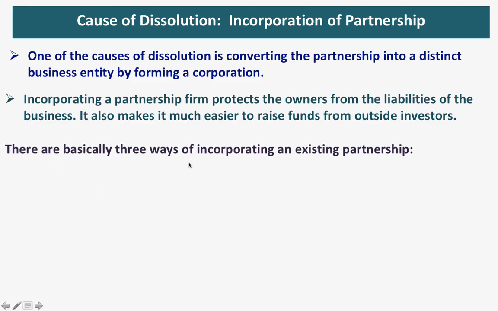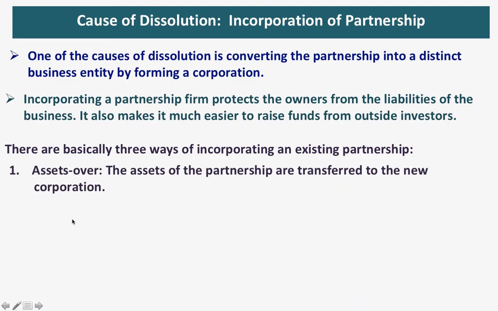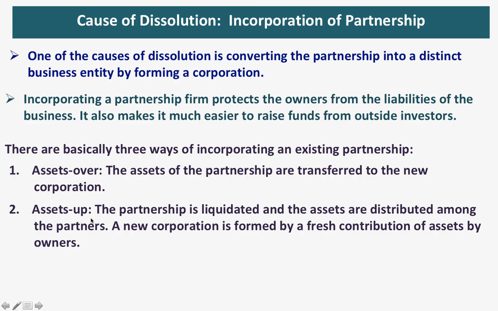There are basically three ways of incorporating an existing partnership. First, assets over. The assets of the partnership are transferred to the new corporation. Next, assets up. The partnership is liquidated and assets are distributed among the partners. We will discuss liquidation after this dissolution.